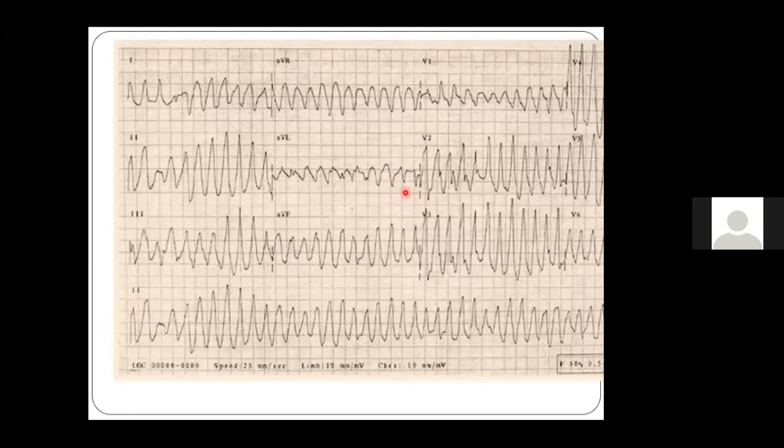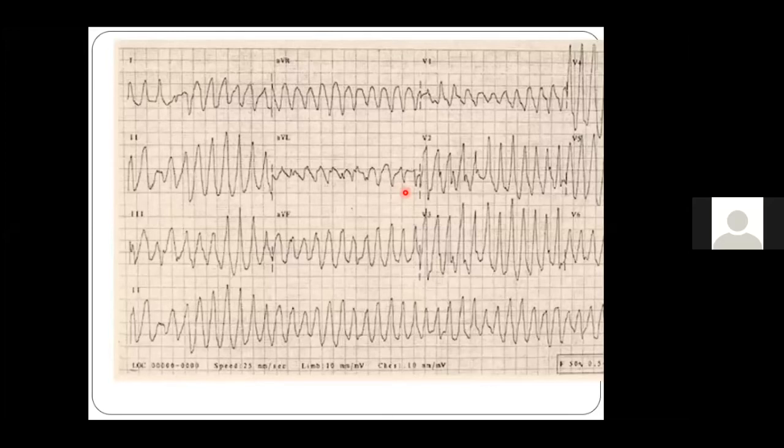However, if the patient is hemodynamically stable, it means that you have to give drugs. You should always remember that in such cases, you should avoid drugs that increase the conduction through the accessory pathway. Drugs like beta blockers, calcium channel blockers or digoxin should be avoided because they decrease the conduction via the AV node, and they increase the conduction via the accessory pathway. Then this AF may degenerate into VT and VF, and it may be life-threatening. So you should always use drugs like procainamide, propafenone or ibutilide in such cases.